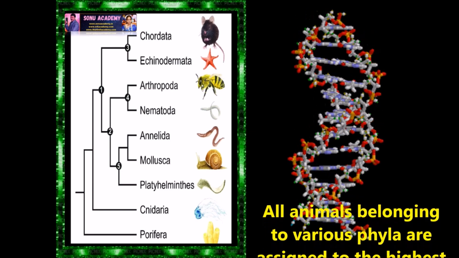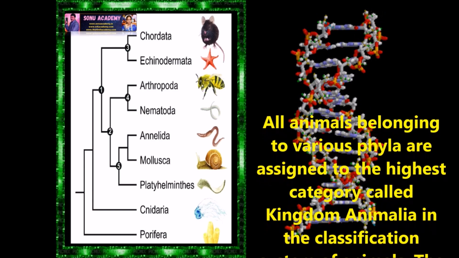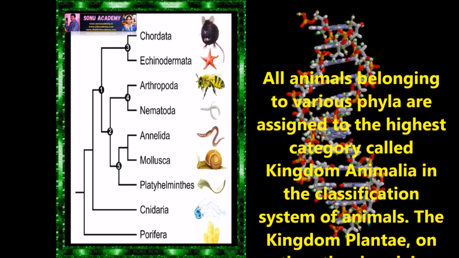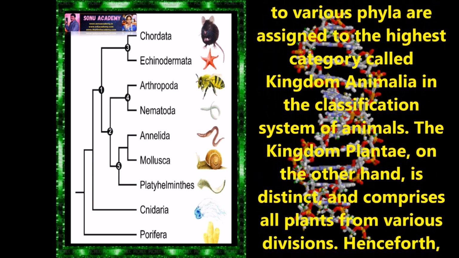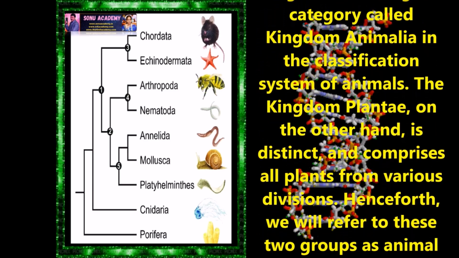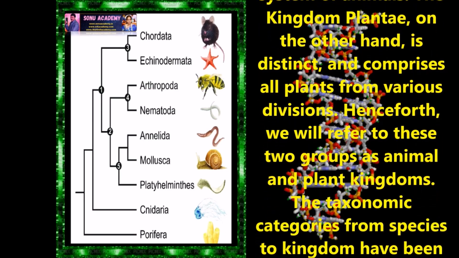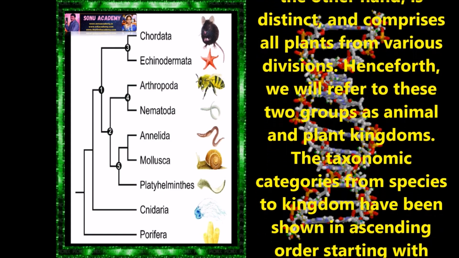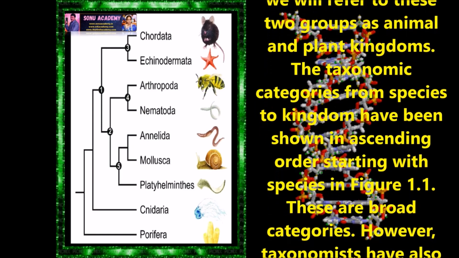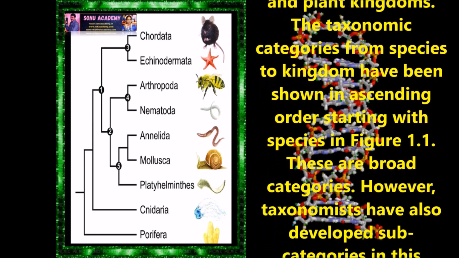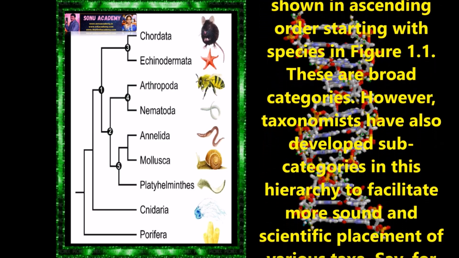All animals belonging to various phyla are assigned to the highest category called kingdom. Animalia is the classification system of animals. The kingdom Plantae, on the other hand, is distinct and comprises all the plants from various divisions. Henceforth, we will refer to these two groups as animal and plant kingdom. The taxonomic categories from species to kingdom have been shown in ascending order, starting with species, in the figure. These are the broad categories.